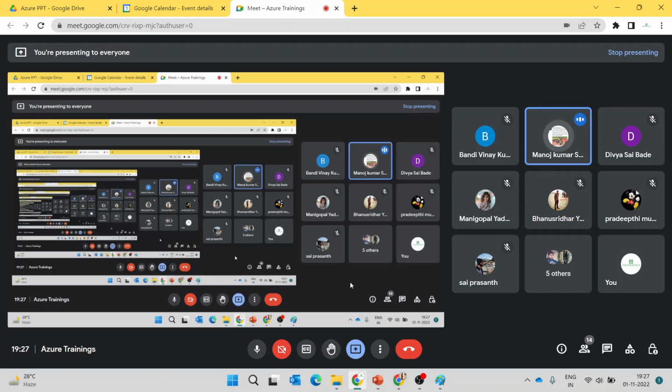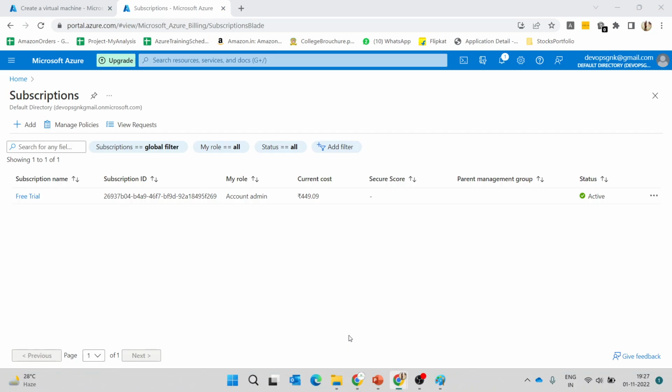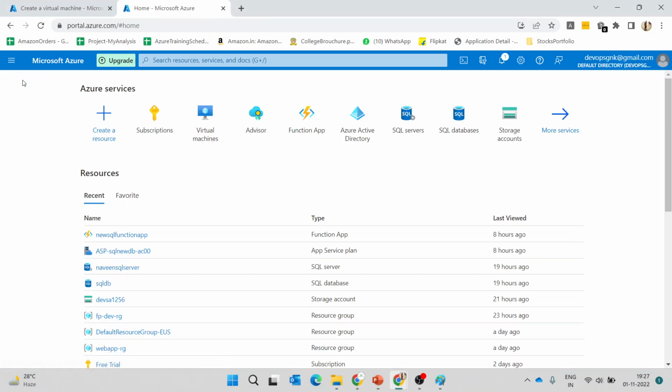Okay, sure. Can I know what a resource group or resource is? A resource means an application or something which we are consuming. Anything which you create on Azure is called a resource. A resource group is for logical grouping. Suppose, as I mentioned, in an organization we have three environments like dev, QA, and test. We want to segregate each resource separately.